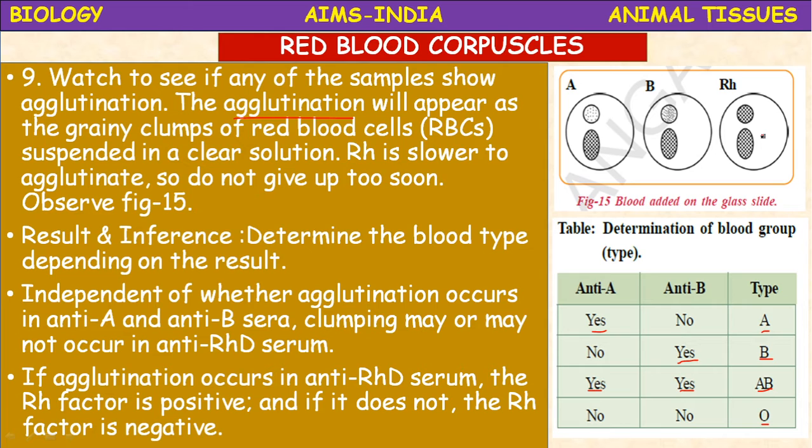Similarly, an A group person can receive blood from A and O. A B group person can receive blood from B and O group. Whereas an AB group person can receive blood from any group, A, B, AB or O. But an O group person can receive blood from only the O group. Okay, children?